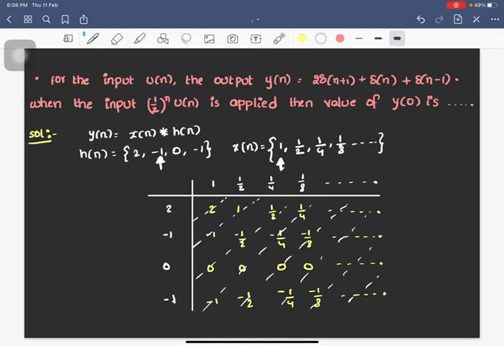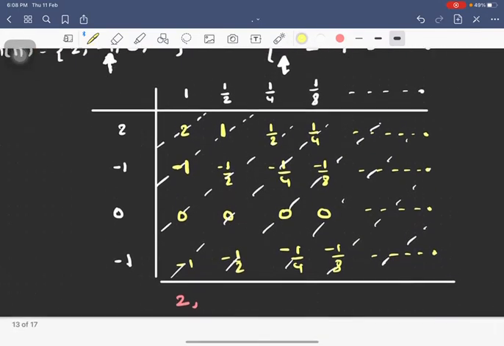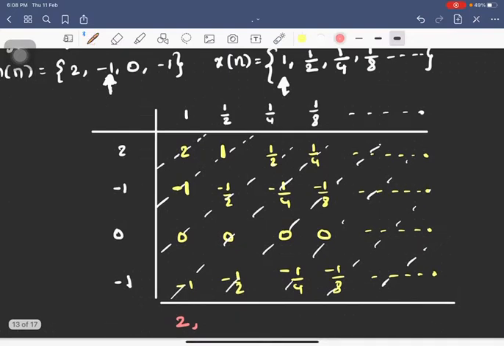So the answer will be something like 2, and here it is minus 1, right? Minus 1 and plus 1. Here it is minus 1 and plus 1, so it will be simply 0. And again if I do this, it will be again some value. So I am not interested in that. That may be 0 or something, I don't know. Not interested in those values.